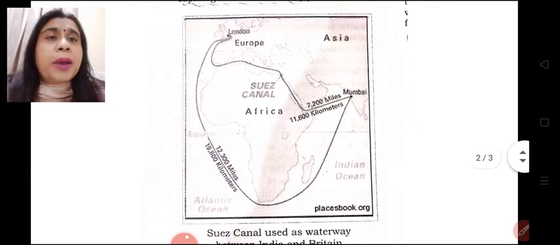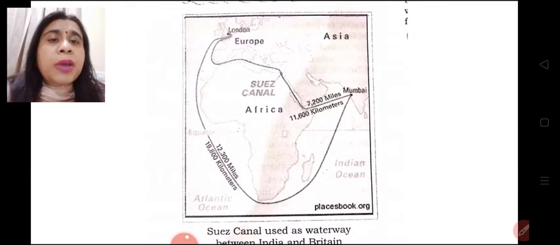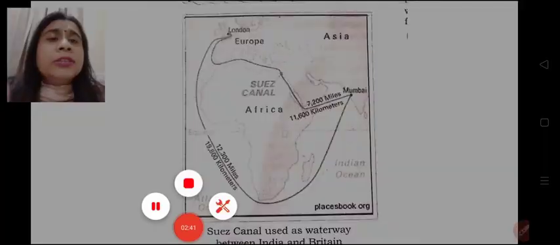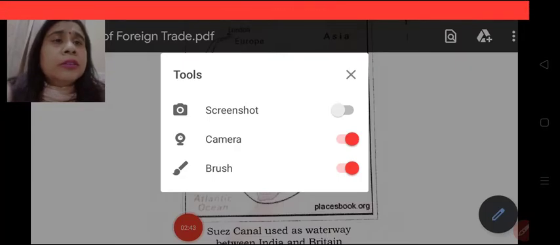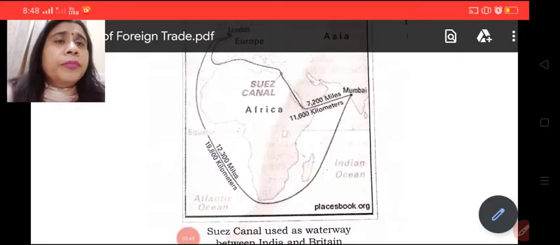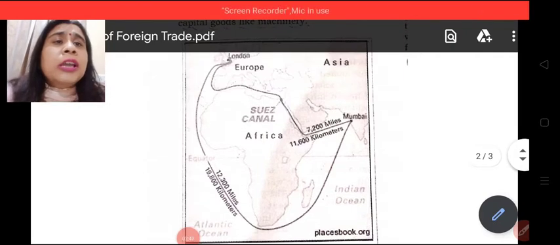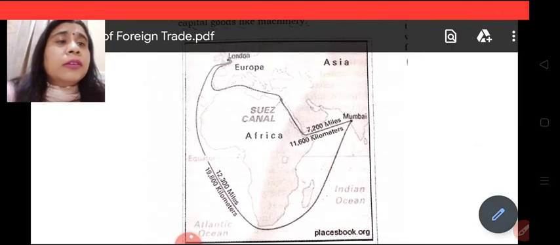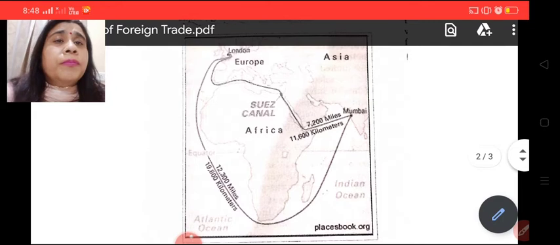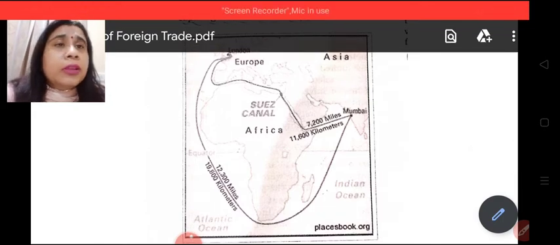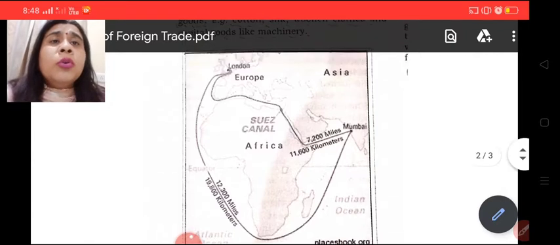Secondly, just see this map. From this map, you will understand what was happening. From this map, you will see the route which was followed, that was from Mumbai to London.